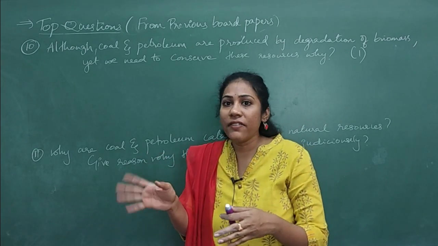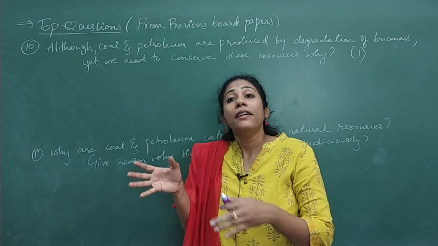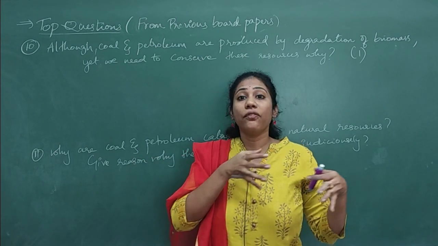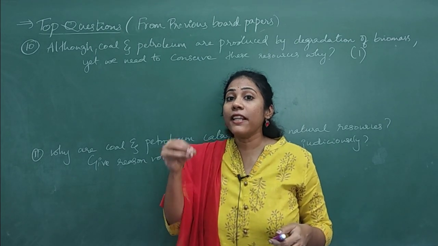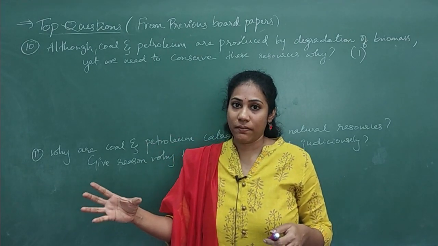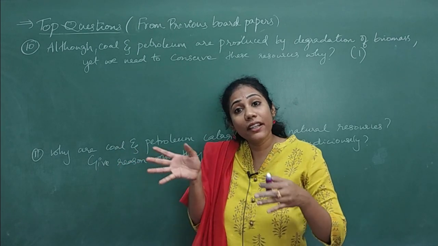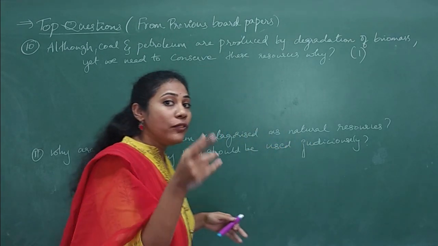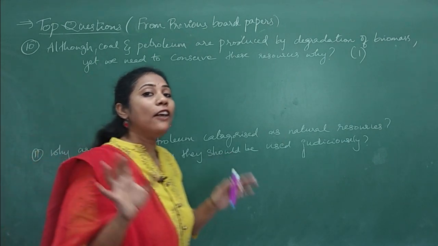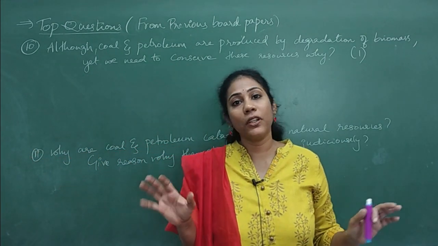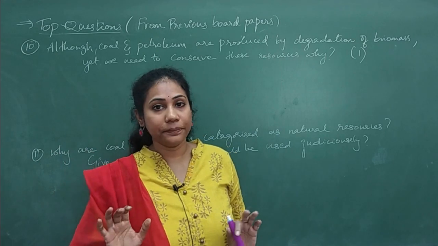The degradation is a very slow process. After many years of degradation, you will find the generation of coal and petroleum. This is how coal and petroleum are formed under the earth.